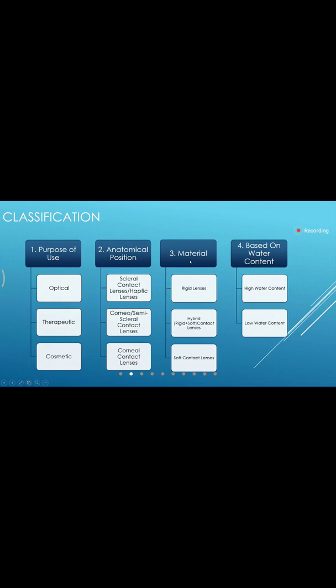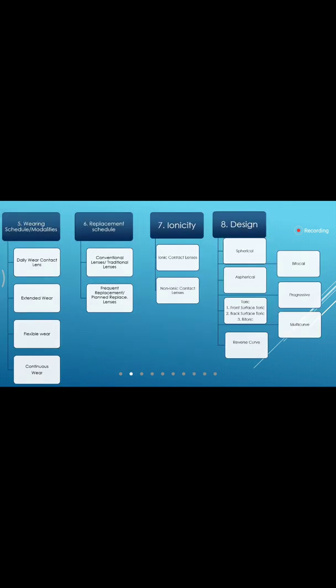Now, on the basis of material, that is the material of the contact lens, whether it is rigid, hybrid meaning rigid plus soft, and then there is soft. Based on water content is the amount of water in the contact lens, that is high water content contact lenses and low water content contact lenses. We'll be discussing these categories in the next slides. Then next we have wearing schedule or modalities, like how the person is going to be using the contact lens. Will they be daily wear contact lenses or extended wear, flexible wear, or continuous wear?